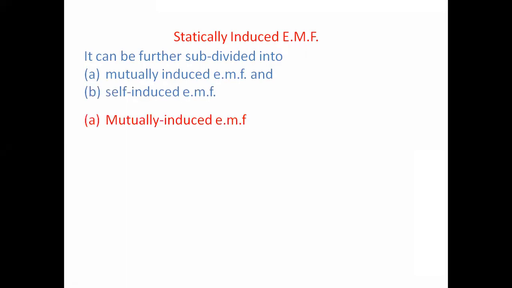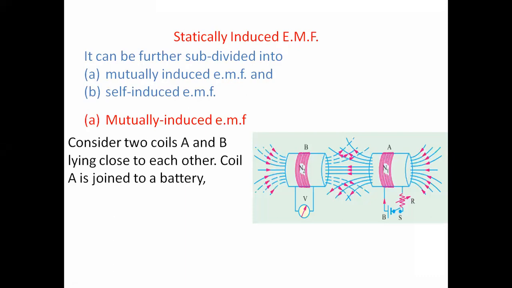Mutually induced EMF occurs whenever current is flowing through a coil and there are two coils near each other. When the current flows through the coil, it produces a magnetic field. That magnetic field cuts the other coil, and due to that, an EMF is induced in the other coil. That can be identified using a voltmeter. So the EMF induced due to the other coil is considered as mutually induced EMF.